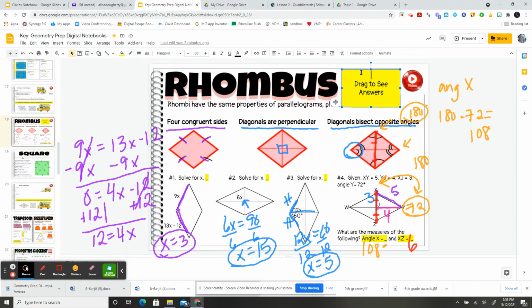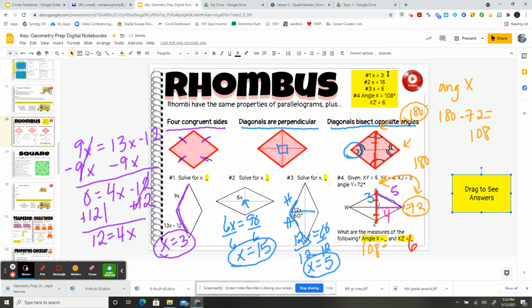So we can drag this box and hopefully it will tell us the answers. So question number 1, x equaled 3. Question number 2, x equaled 15. Question number 3, x equaled 5. Angle x equaled 108 because those are supplementary. They add up to 180 degrees. And then xj was half the size of xz. Xz had been bisected at j, so 3 plus 3 is 6.